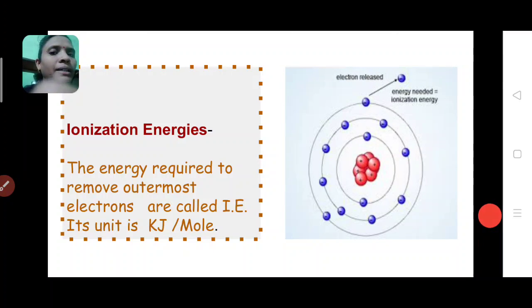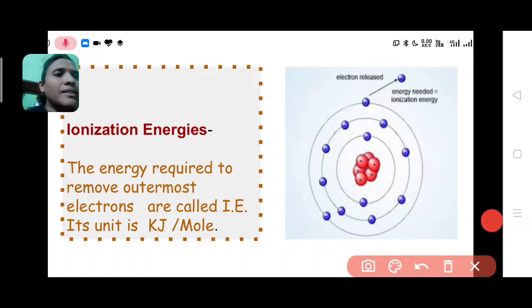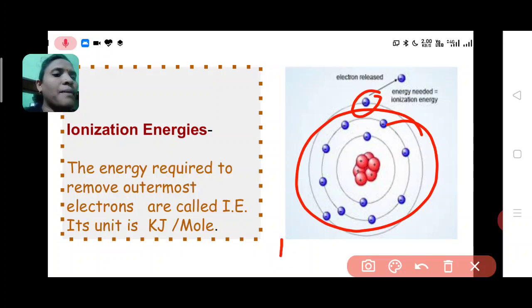If we repeat, what is ionization energy? The energy required to remove the outermost electron is called ionization energy. See here, this electron is removed. After removing this electron, the whole atom becomes an ion.